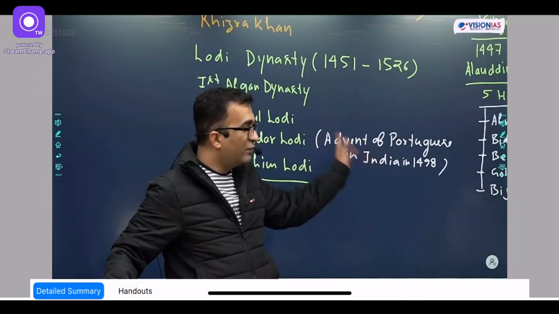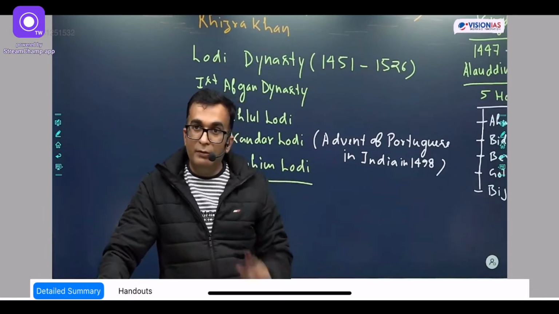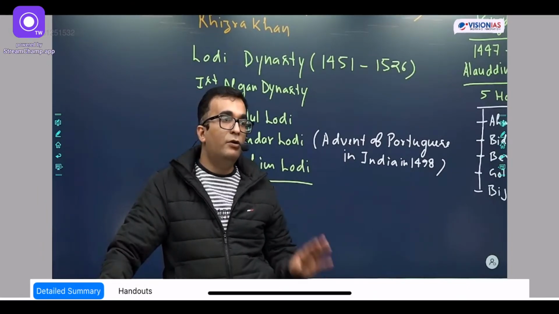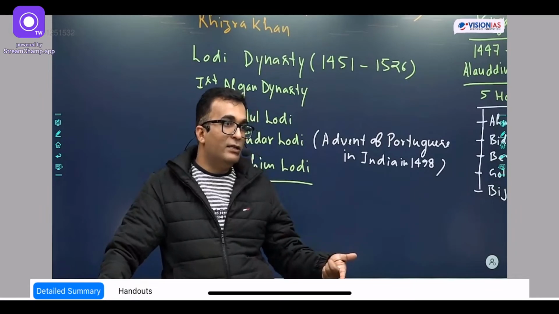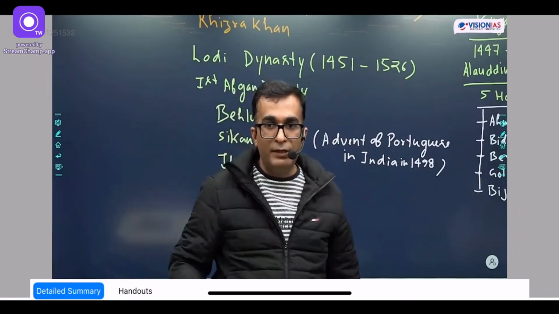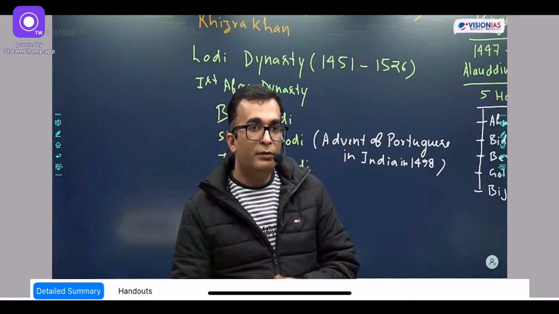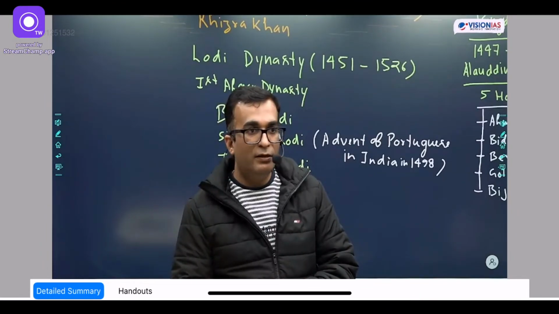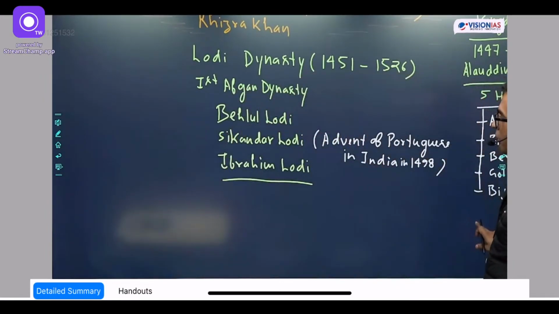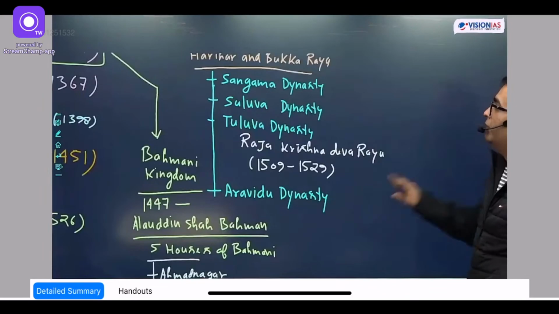So just write this much and leave it, that for the first time they arrived at the time of the Lodhis. And actually the Portuguese dominated the Indian scenario for 100 years. From 1498 to 1600 nobody else was there. It's only in 1605 that the Dutch came. Then in 1608 the English East India Company, then in 1616 the Danish East India Company, and the last company was the French East India Company in 1664. Okay? So 100 years were completely dominated by the Portuguese. Now we are coming to the last leg of the medieval chronology.